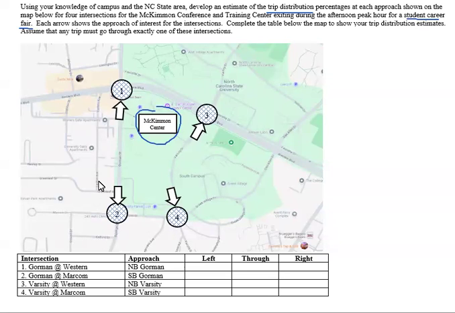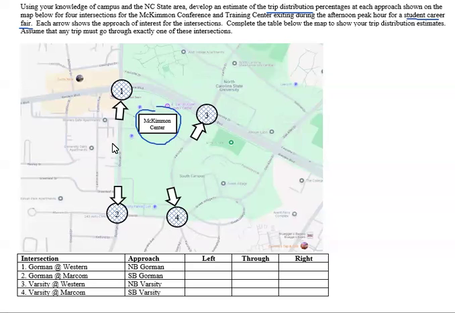So this is on NC State's campus, near the edge of campus. I think it helps thinking about it in the big picture first, and then bringing it into the smaller approaches. My default, without knowing more details, just that it's a student career fair, is that there's likely to be more traffic at number 3 and 4. Number 3, because it's going towards main campus where there's a lot of housing, and number 4, because it's going towards Centennial campus and more housing.